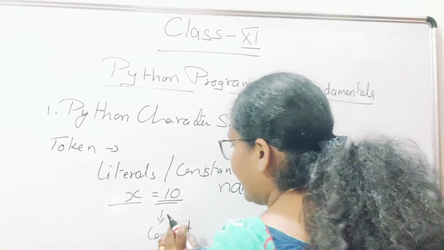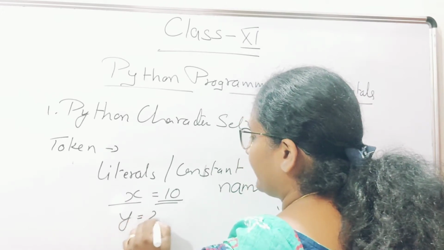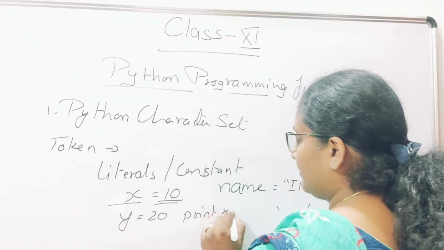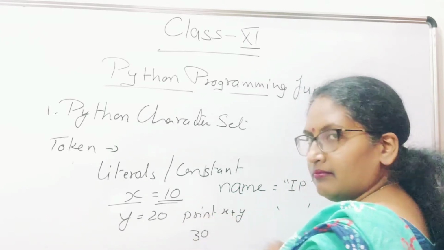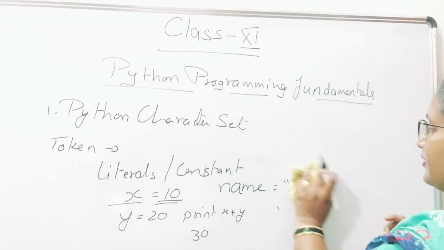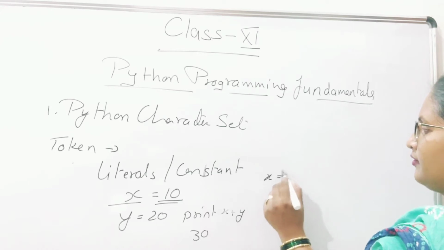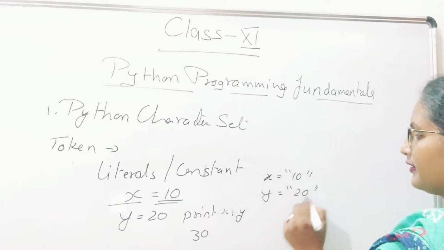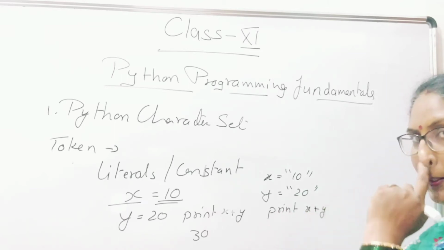If I write x equals 10, and y equals 20, and I write print x plus y, what will the answer be? 30. But if I write x equals "10" and y equals "20", and print x plus y, what will it print?